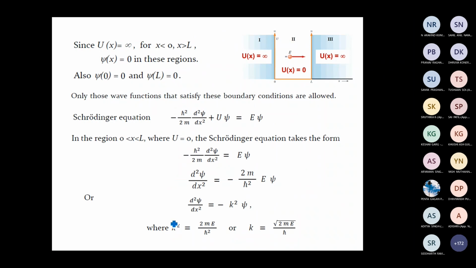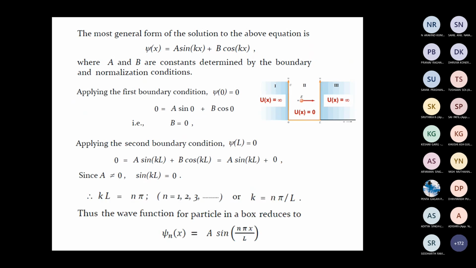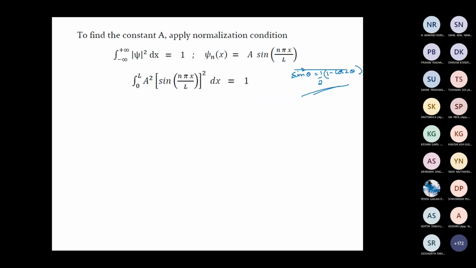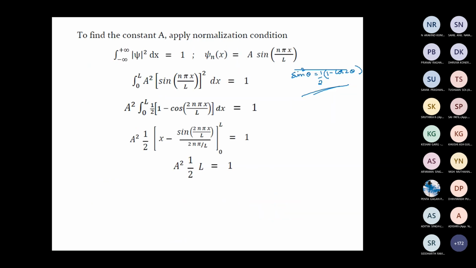We have an expression for k square. While we solved the Schrodinger equation, we took k square equal to 2mE by h bar square. So we can rearrange this equation and get an expression for energy. And while solving the Schrodinger equation, we also got a constraint that k can take only values n pi by L, where n is an integer. So using these two equations, we can get the energy of a particle which is trapped inside the potential well.